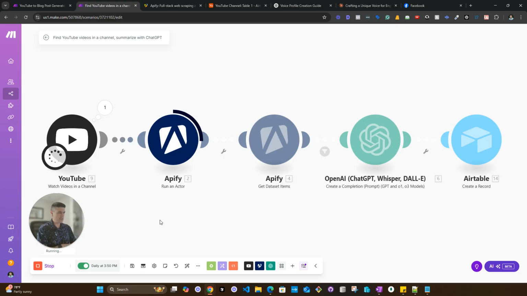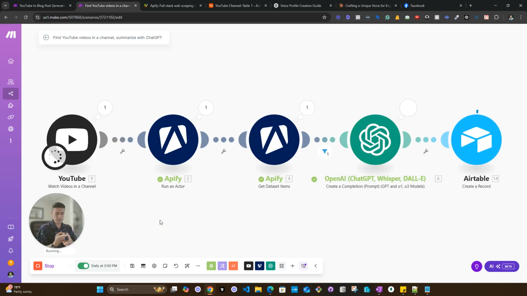So yeah, you can actually copy this and implement it for yourself. Make.com is free. Airtable is free. Apify is free. And it's gonna free up a lot of time for you, so that's gonna save you a lot of money as well. Right. So let's see what it did.